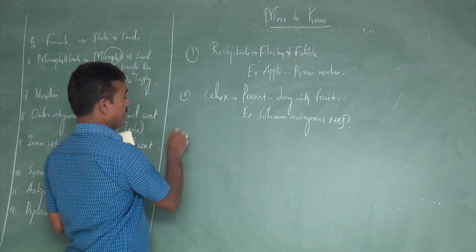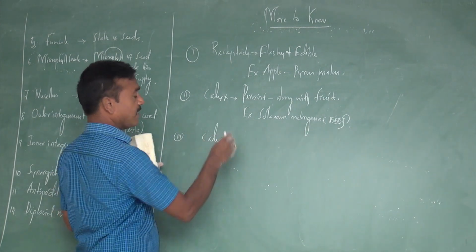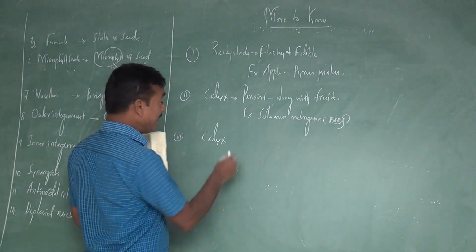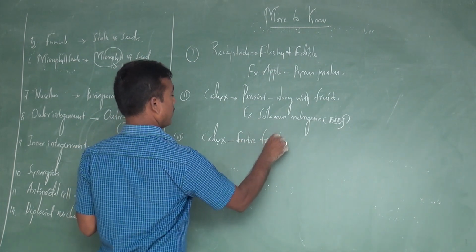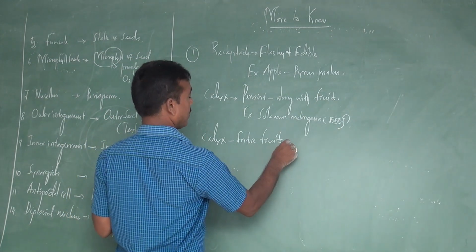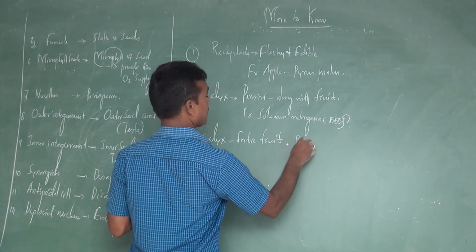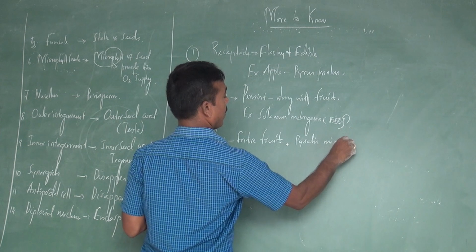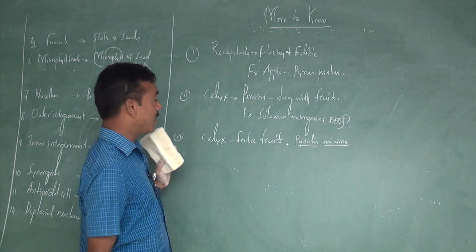The third one is in some plants, the calyx is the outermost whorl, and it covers the entire fruit. In which species does the calyx cover the entire fruit? Physalis minima. In that fruit, the calyx covers the entire fruit.